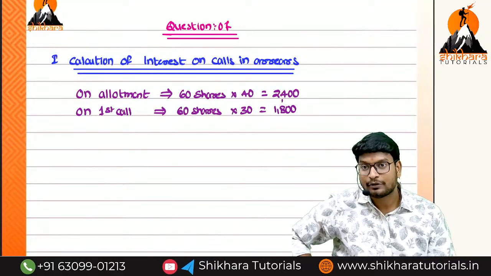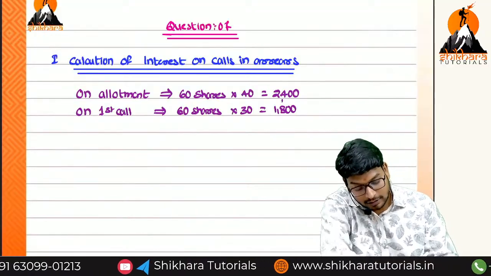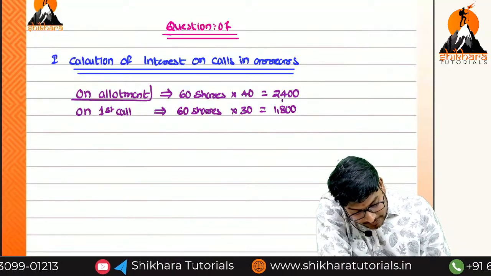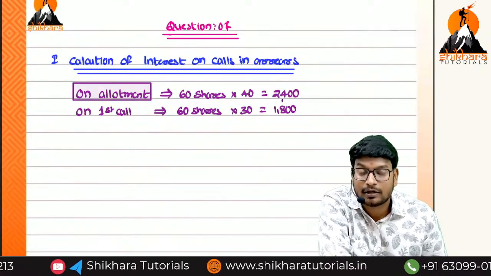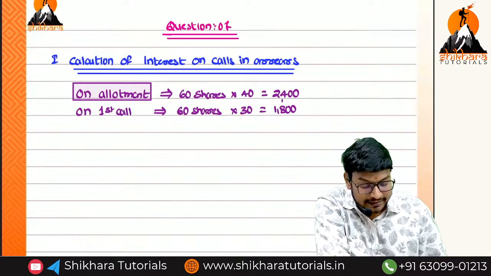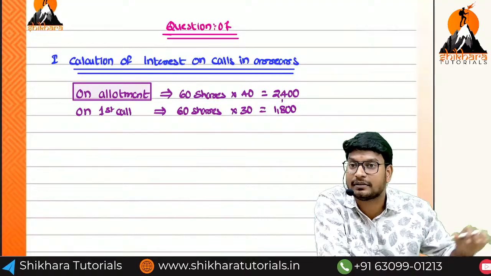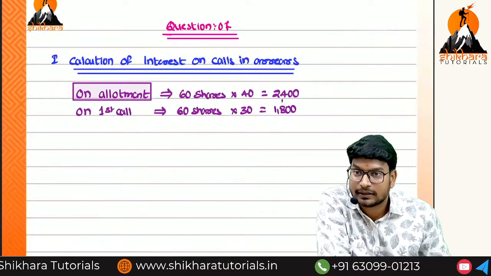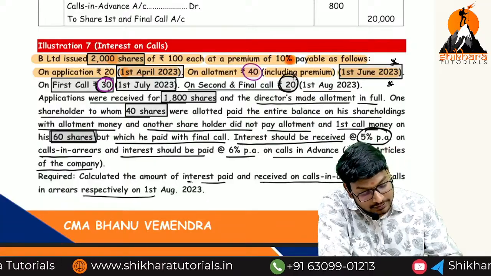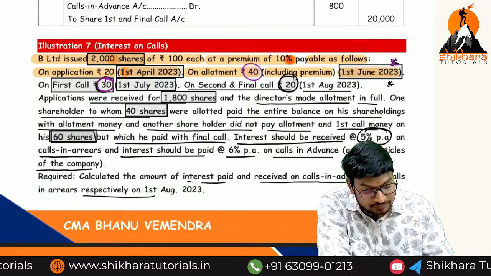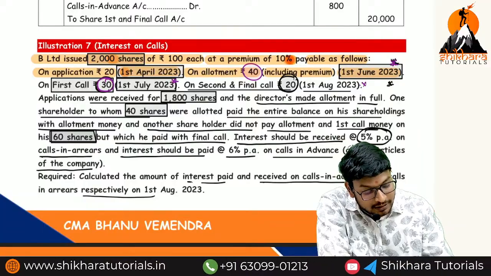We have to add and apply. No, we should not add here. On the allotment situation, we are going to get the time period. See the time period, on which date he has paid? He has not paid the allotment and he has not paid the first call, but he is going to pay the second call. That means on the allotment, how many months of interest do we have to charge? He has not paid in June, and he has not paid in July, but he has paid on August 1st.